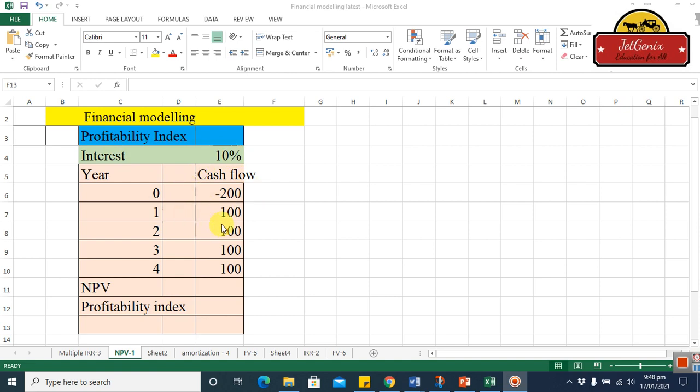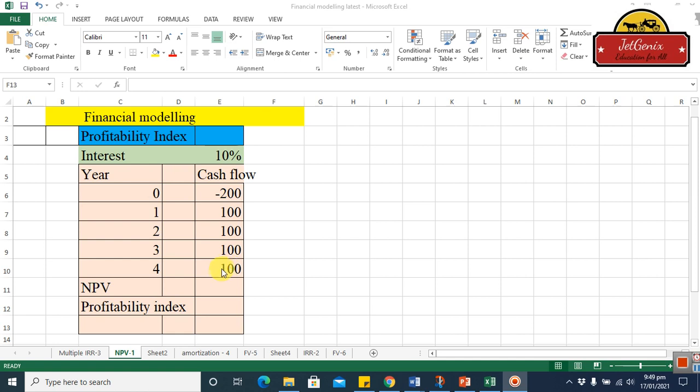And here is an investment project which needs $200 as an initial investment, and it will return $100 at the end of the first year, 100 the second year, 100 the third year, and $100 at the end of the fourth period. And after that this project will finish, okay? So we are supposed to calculate the profitability index of this project.